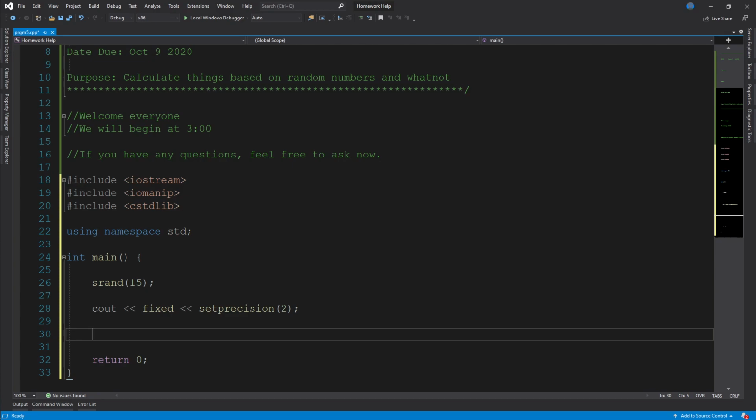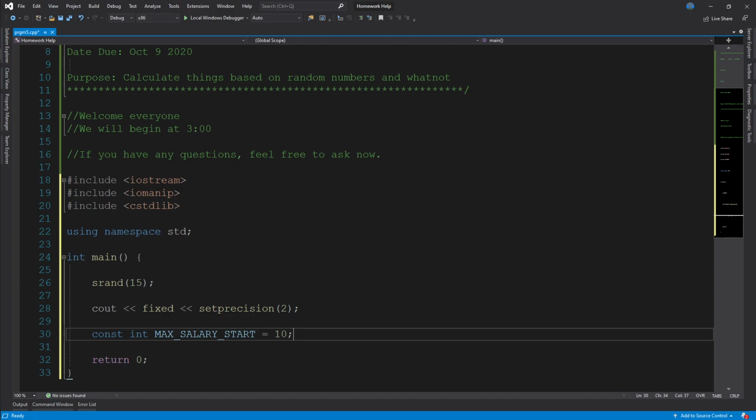We also need 2 constants for this program, so we'll go ahead and define those as const int. We'll have max start salary, and that one's equal to 10 for 10 cents.